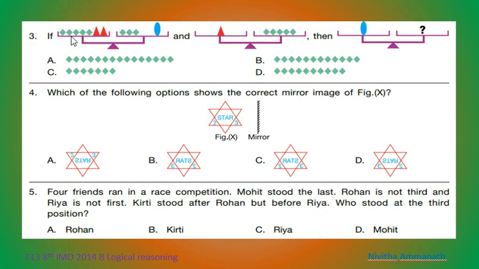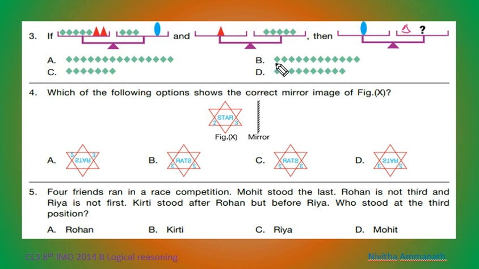Next question. Here if this equals this and this equals this, then this equals how much? This triangle equals 1, 2, 3, 4, 5. 5 this. So how many triangles are here? 2 triangles. So 10 this. 10 plus 11, 12, 13, 14, 15. 15 this equals 3 plus this one. So this one equals 15 minus 3. That is 12. So this equals 12.